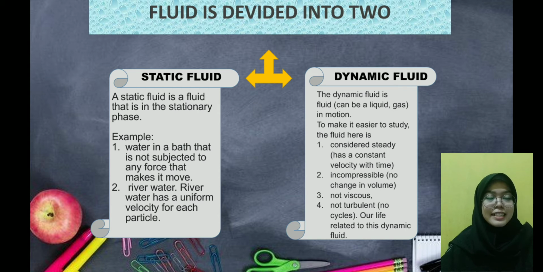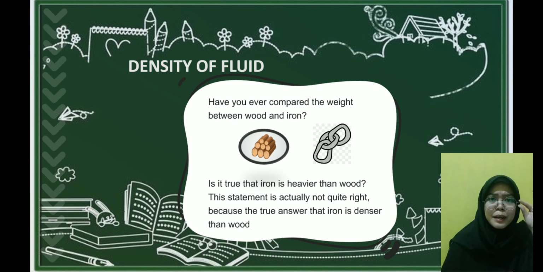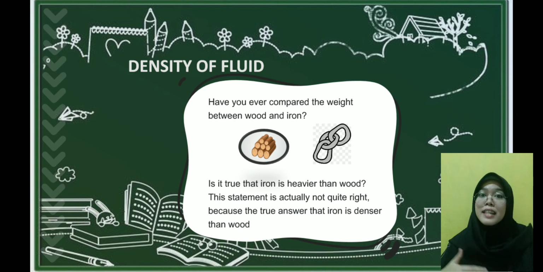Well, the next, density of the fluid. Do you know about the density of the fluid? Have you ever compared the weight of the iron and the wood? I think your answer is yes. So, is it true that iron is heavier than wood? This statement is actually not quite right. Why? Because the true answer is that iron is denser than wood, not heavier than wood.